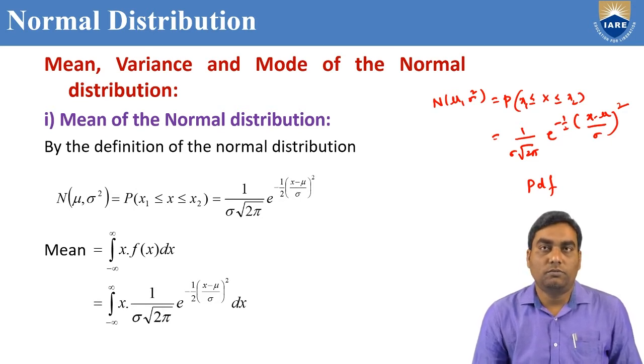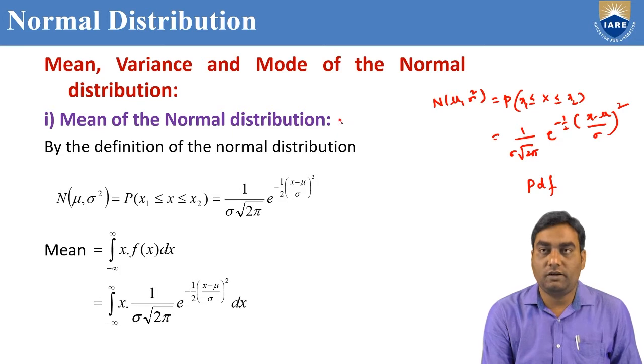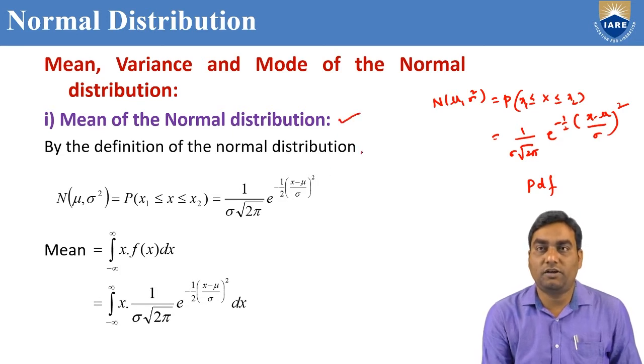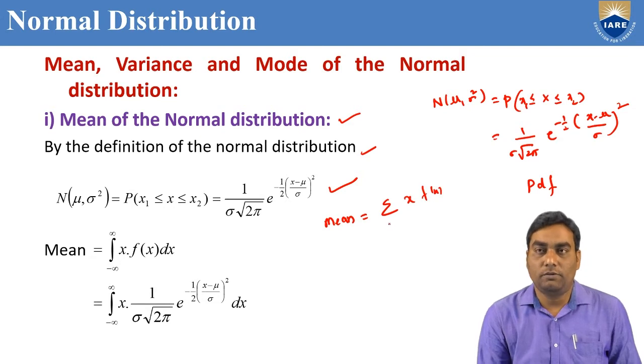Now, we are going to start with the mean of the normal distribution. While finding the mean in the binomial distribution or Poisson distribution, we can use the sigma x into f of x formula. Why?